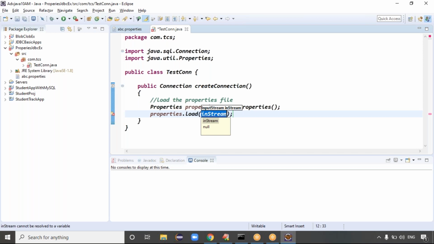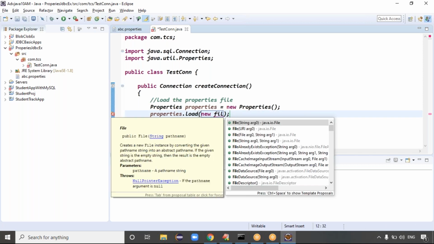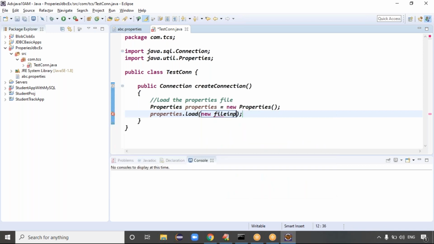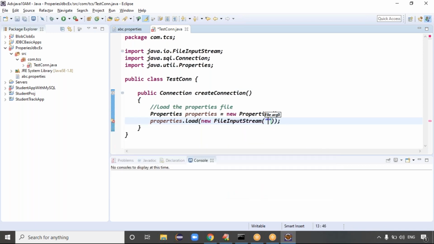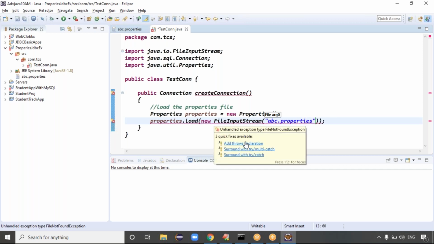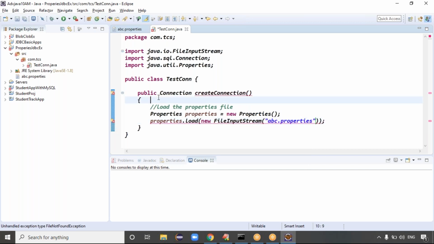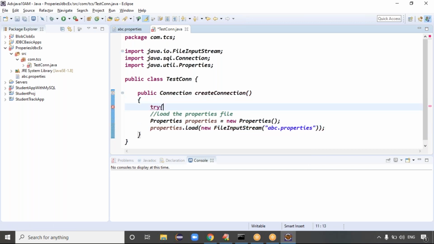To load the properties file, properties equal to new Properties, and to load the file we require the new FileInputStream class. Which file do you want to load? Here, the abc.properties file. It throws some exception, so either make it a throws declaration, or better, handle the exception.